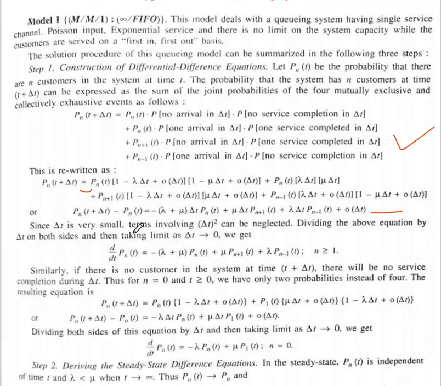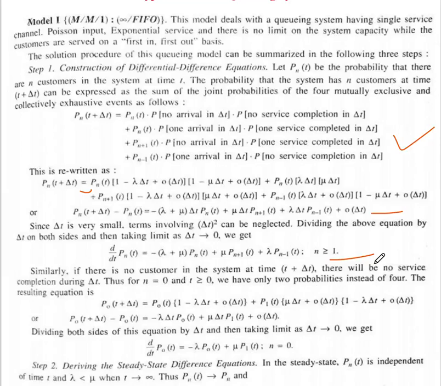So we will divide this equation by delta t, then take the limit delta t tends to 0. After taking the limit, we will get d/dt Pn of t equal to minus lambda plus mu Pn of t plus mu Pn plus 1 of t, P means here probability, plus lambda Pn minus 1 of t for n greater than or equal to 1. N means number of persons in the queue, so the number of persons is greater than or equal to 1.